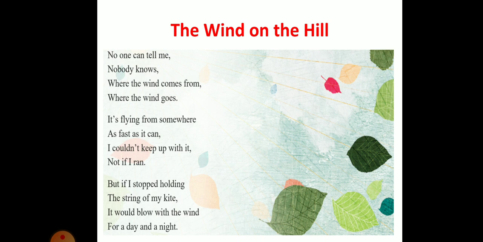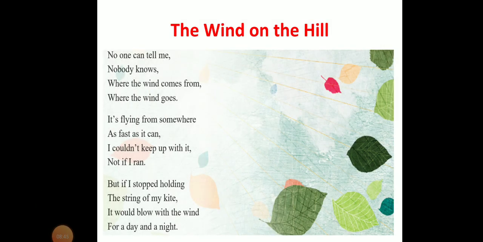He's talking about wind, but along with the wind, something else is also flying, at a greater pace. Why? Because of the pressure of the wind. I couldn't keep up with it, not if I ran. Even if he's running, he still cannot match the pace of the thing that is blowing along with the wind. Is it clear, children?